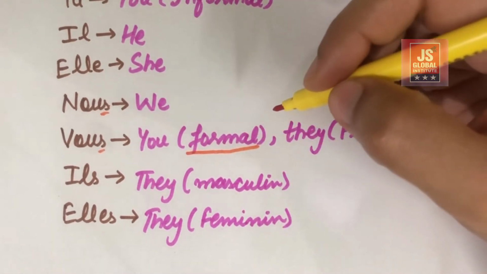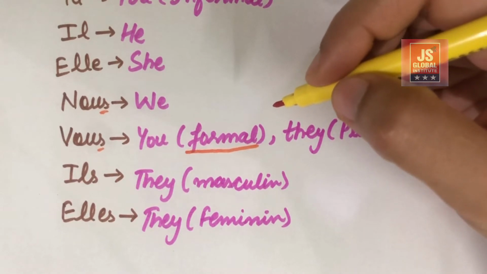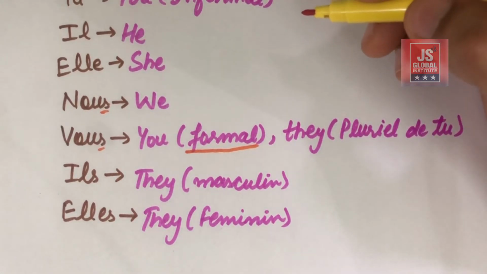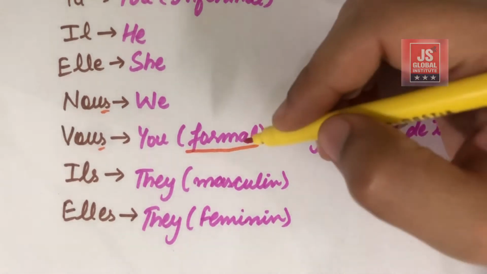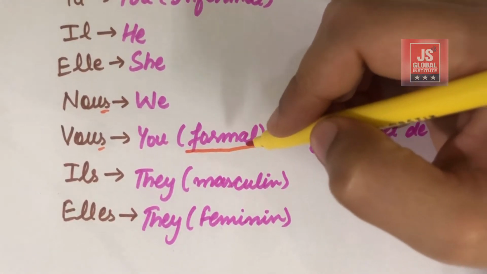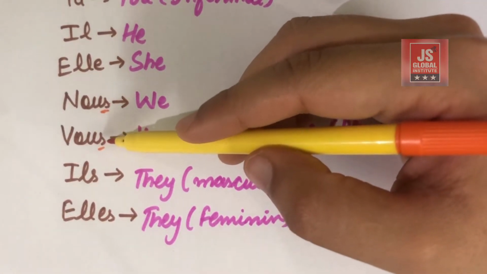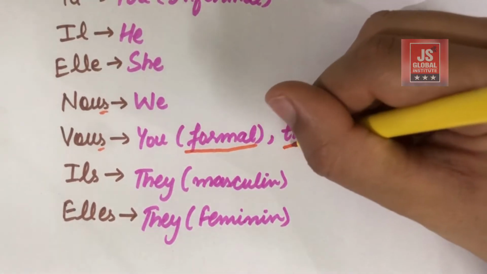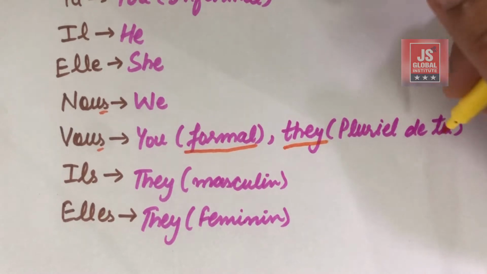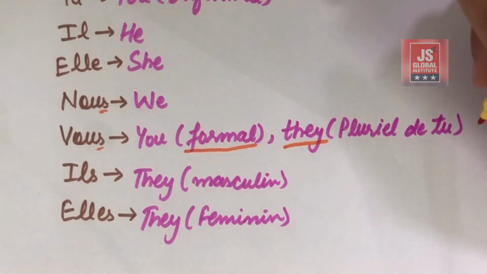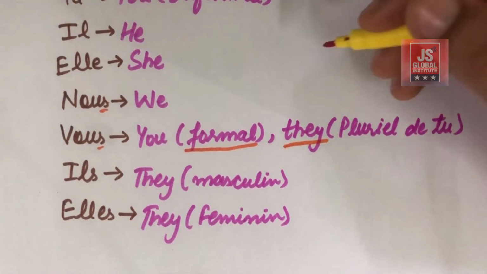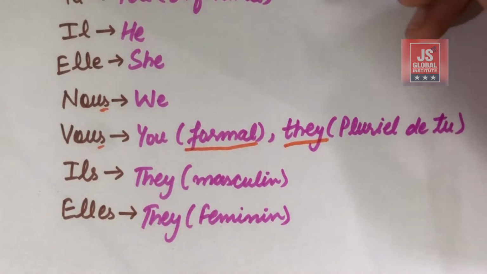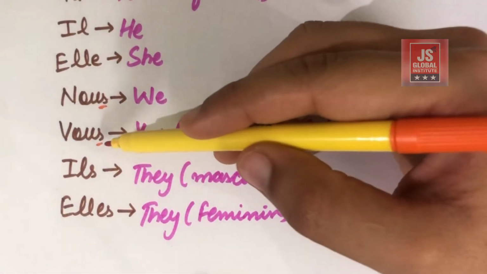For example, you are talking to your senior or someone higher in rank in your professional life. You use formal words, and accordingly you will use vous. Also, vous is used in the sense of plural of tu. For example, 2-3 persons are standing and you want to address them, you will say vous.